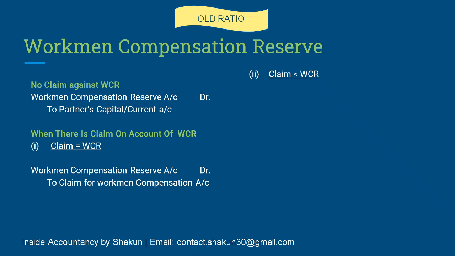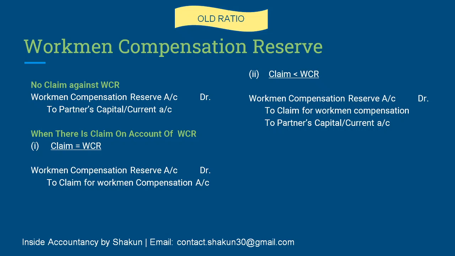The second case would be when the claim is lesser than the workmen compensation reserve. For example, if the reserve is worth rupees 18,000 but the claim is only rupees 10,000, that means the liability is only of 10,000, and the remaining 8,000 will be distributed between the partners. So workmen compensation reserve will be debited with the full amount, that is 18,000, the claim was 10,000, and the balance is distributed between the partners in their old ratio.